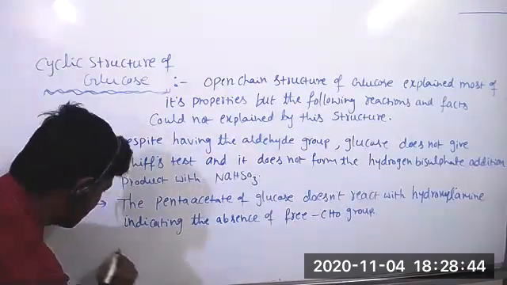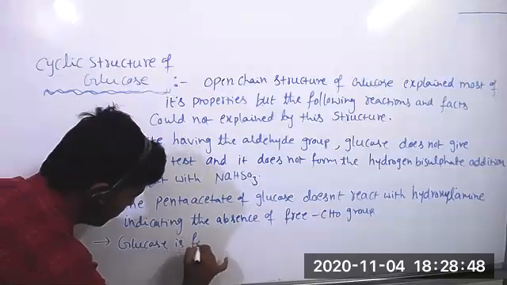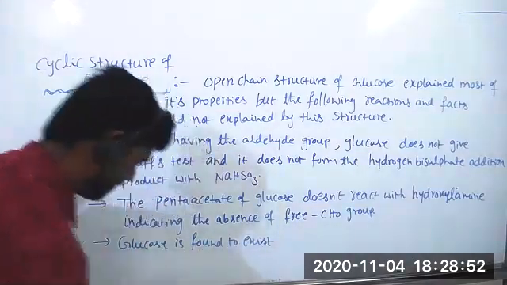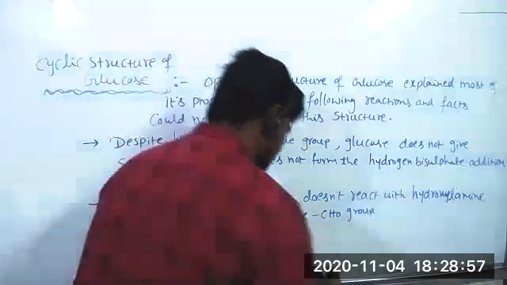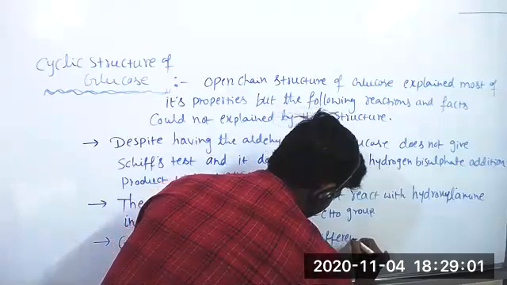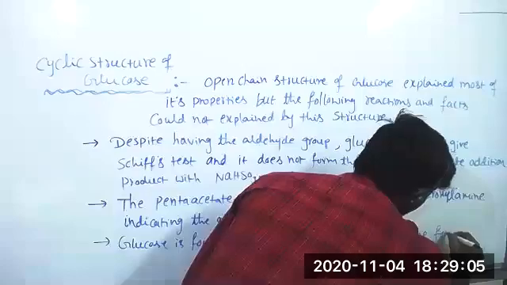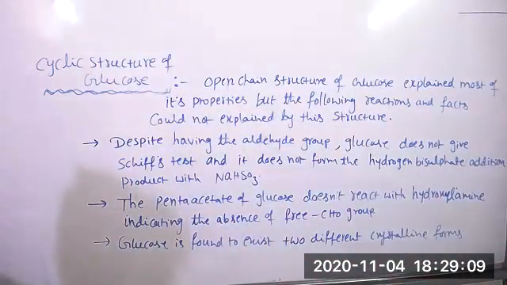Glucose is found to exist in two different crystalline forms, which are named as alpha and beta.